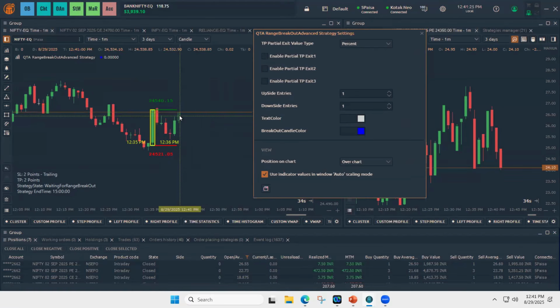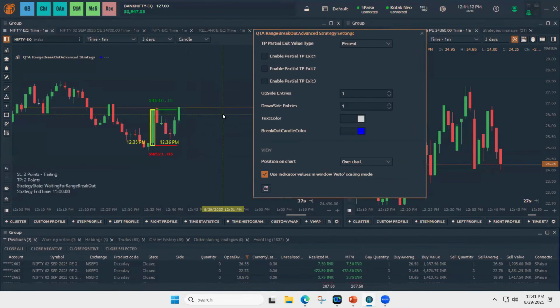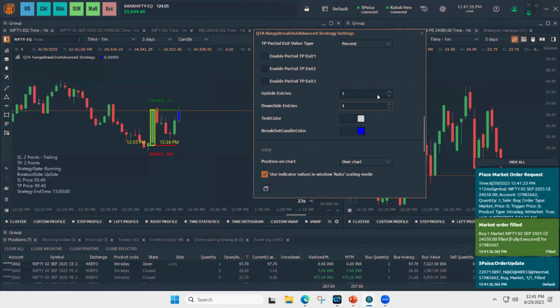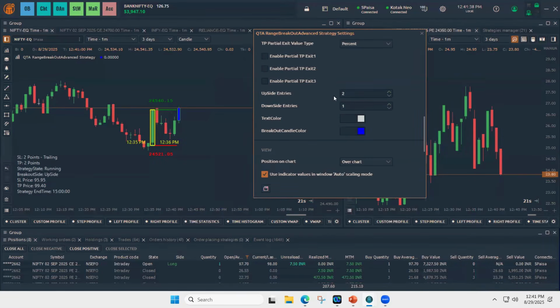Suppose this breaks the upside and SL gets triggered, and again the price reaches this level, then re-entry will happen if you choose 2 here. Since I chose only one, it happens one time. This re-entry concept is not available on other strategies, only on range breakout.